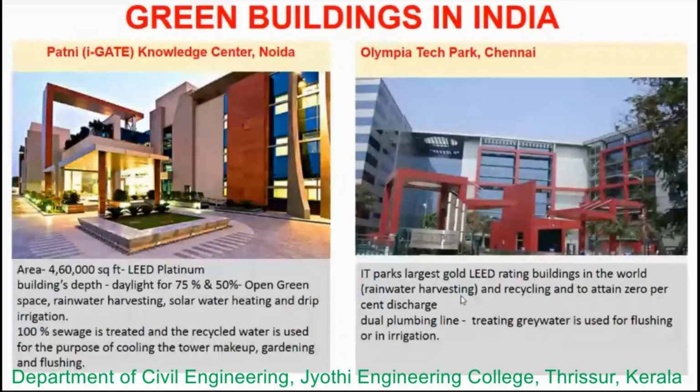The next is the Patni iGate Knowledge Center at Noida. It is awarded the prestigious LEED Platinum rating. Again, the Patni Knowledge Center is one of the next on the list of green buildings in India. The area covered is 460,000 square feet, and the building depth is designed in such a way that it captures daylight for 75% of the occupied interiors, and about 50% of the area is reserved for